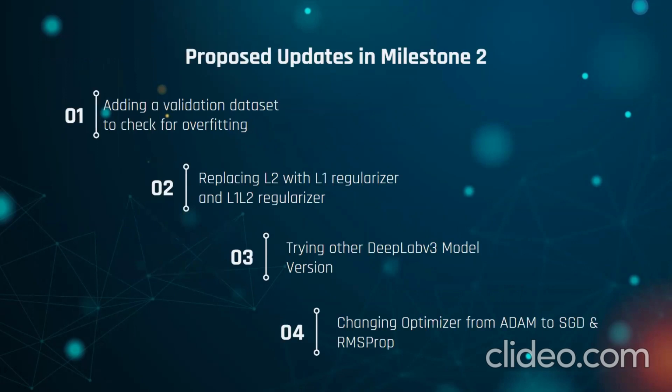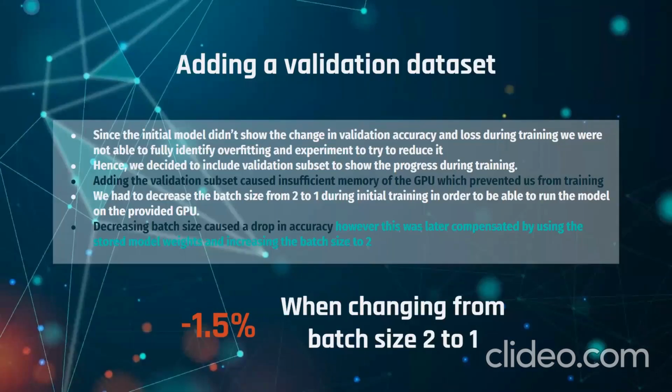And here are the proposed updates in this milestone: adding a validation dataset to check overfitting, replacing L2 with L1 regularizers and also with an L1L2 regularizer. We also tried another DeepLabV3 model version, and we changed the optimizer from Adam to SGD and RMSprop to compare results.